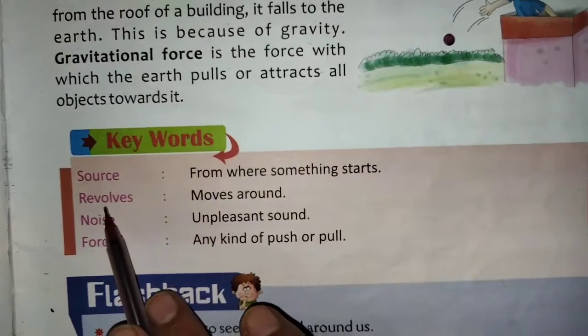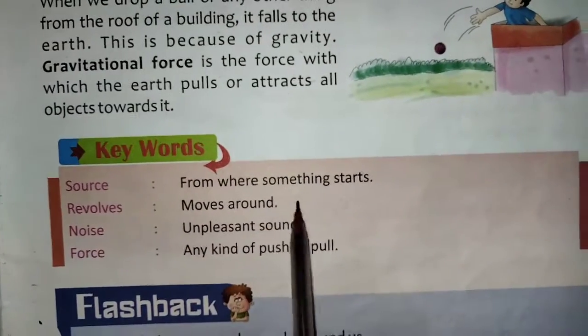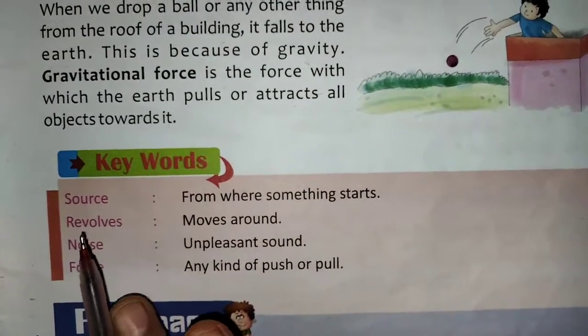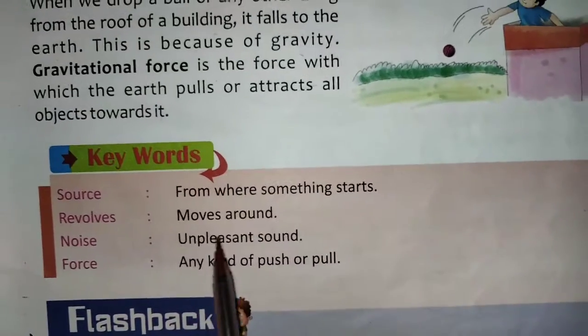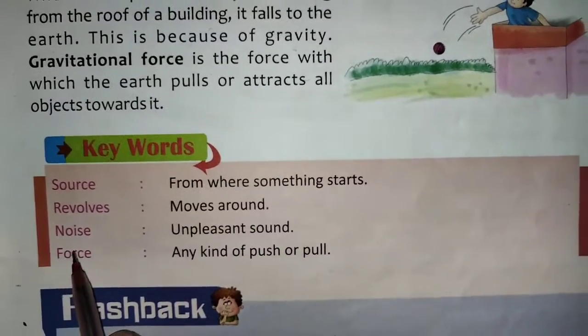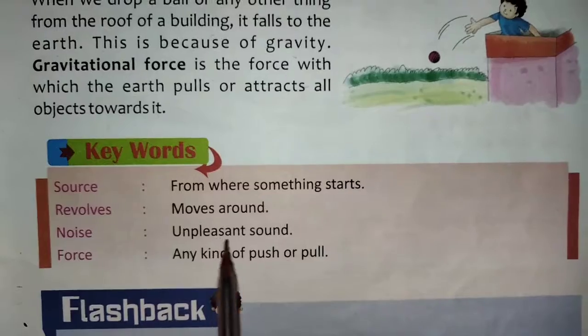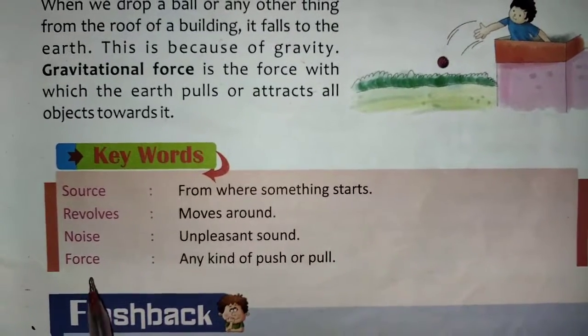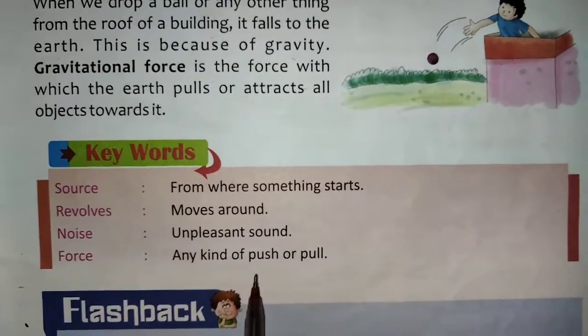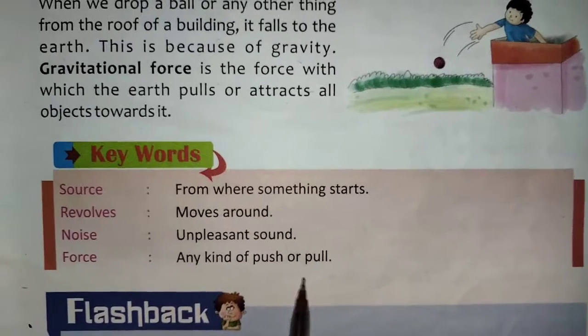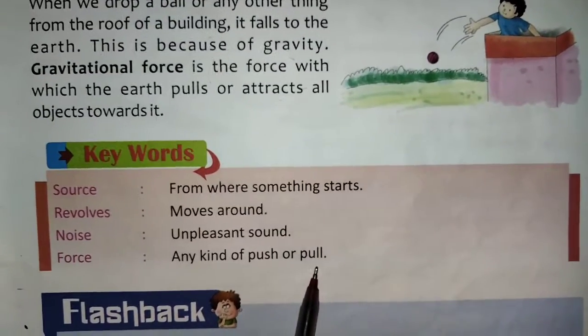Keywords. Source: from where something starts. Revolves: moves around. Noise: unpleasant sound. Force: any kind of push or pull, it is known as a force.